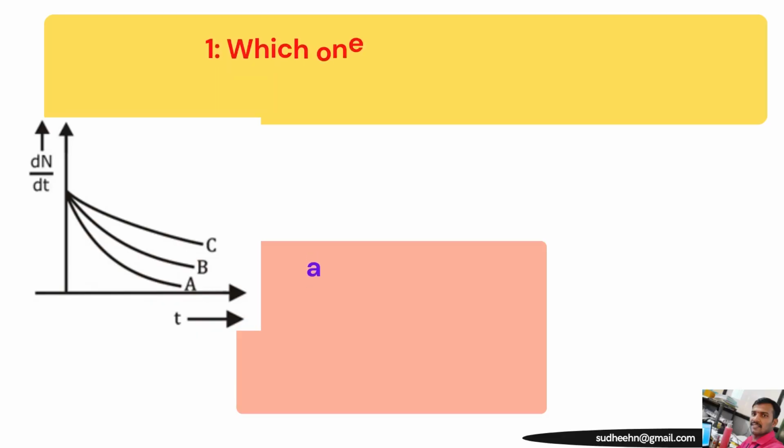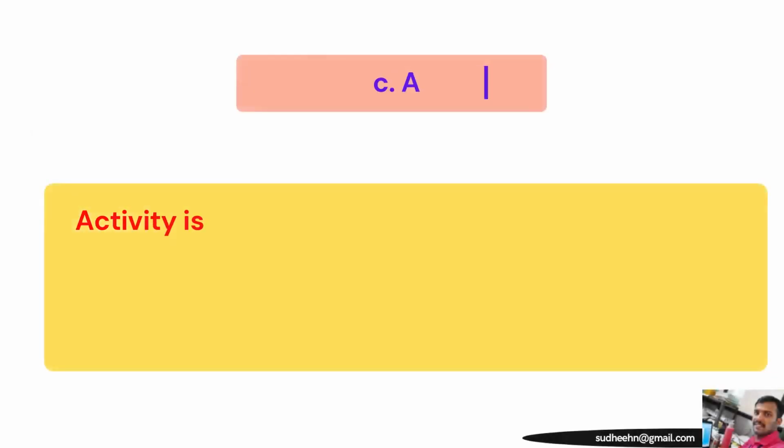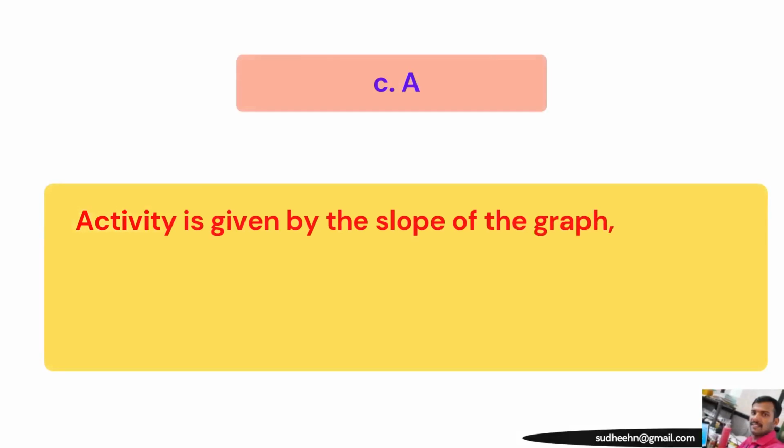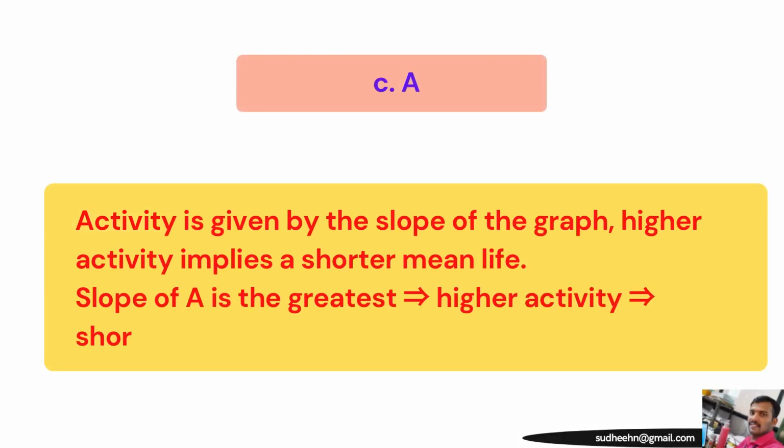The first question: which one of the following nuclei has a shorter mean life? He has given a sketch for three different nuclei A, B, C with respect to dN by dt, that is, the rate at which the population decreases. Options are given, and the right answer is option C, that is A, because activity is given by the slope of the graph.